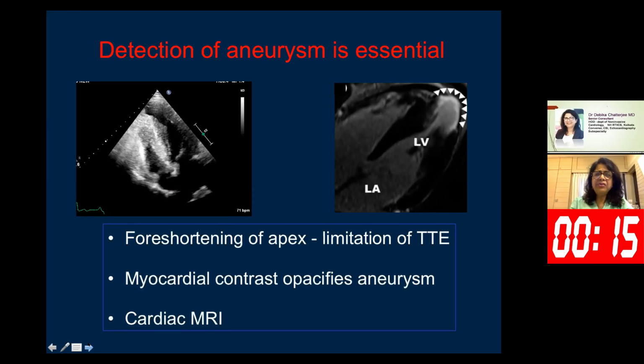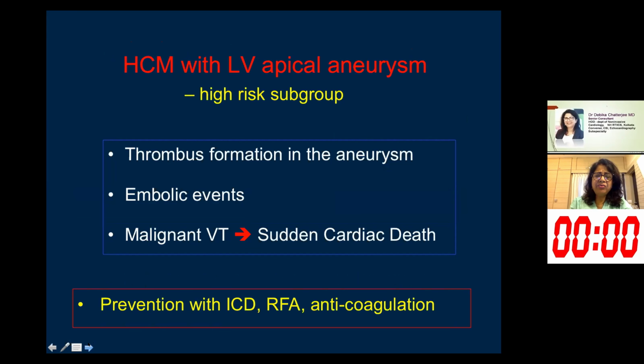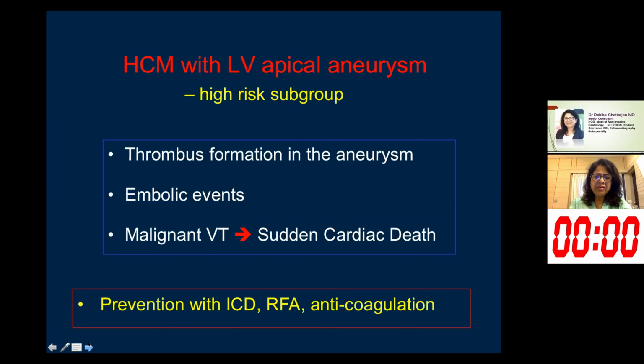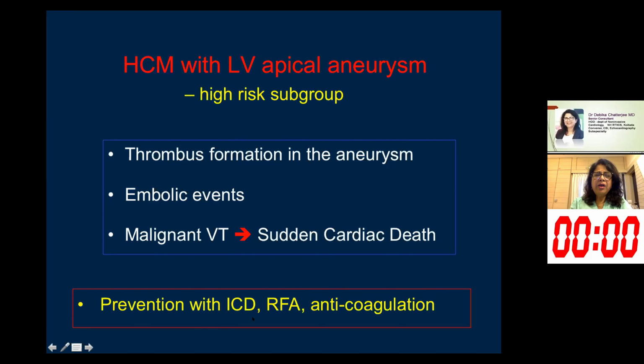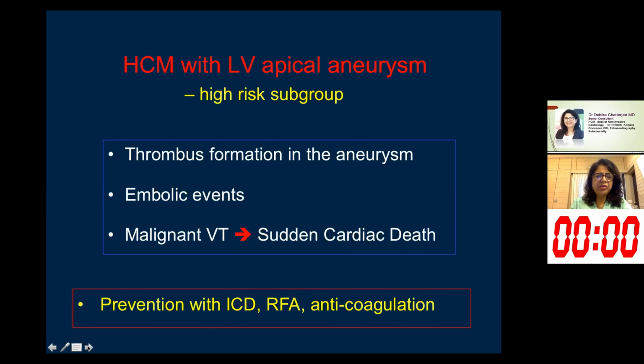The detection of this aneurysm is very, very essential because this is a very high risk subgroup of hypertrophic cardiomyopathy, with the possibility of thrombus formation in the aneurysm, and eventually thromboembolic phenomena as a complication. Also, these patients may develop malignant ventricular tachycardia, leading to sudden cardiac death because of a re-entry mechanism at the junction of healthy myocardium and necrosed myocardium. So all these conditions can be prevented with effective treatment by ICD or radiofrequency ablation and anticoagulation.